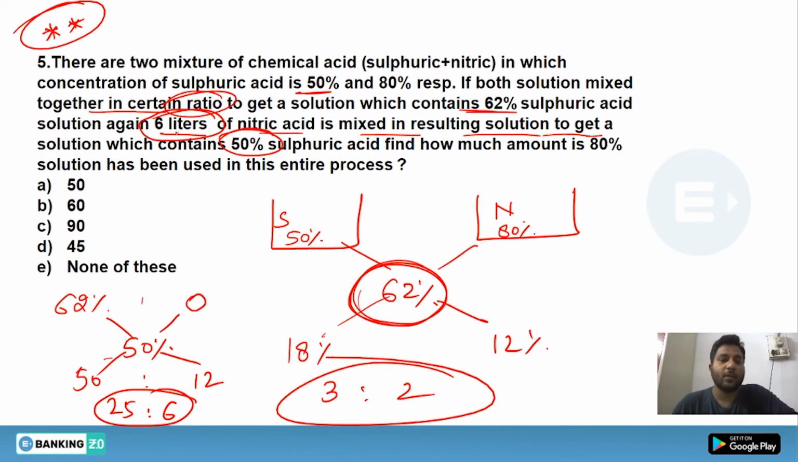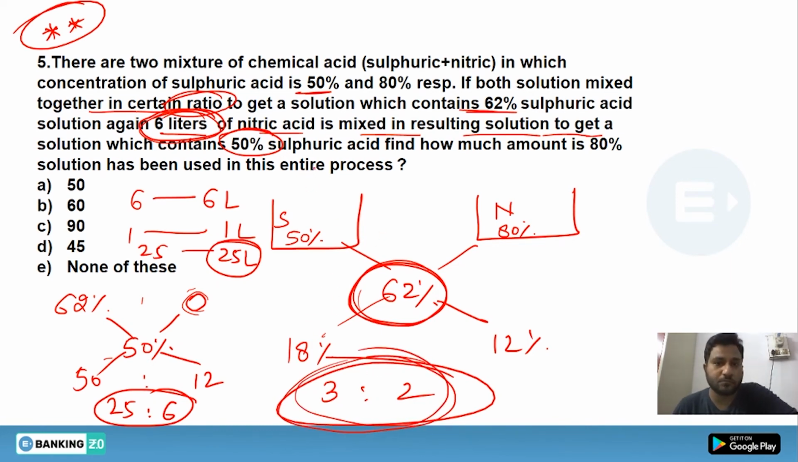As we know that we have added only 6 liters, so all the 6 liters belong to the nitric acid. That means 6 ratio stands for 6 liters, 1 ratio stands for 1 liter. So 25 ratio stands for 25 liters. Alright, so we have got 25 liters. And as you know, this 25 liter is nothing but equal to, look at this. How can we solve this? Okay, so 1 ratio stands for 1 liter, and 25 ratio stands for 25 liters.